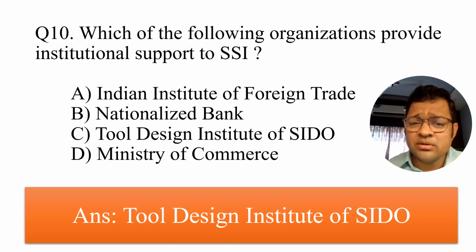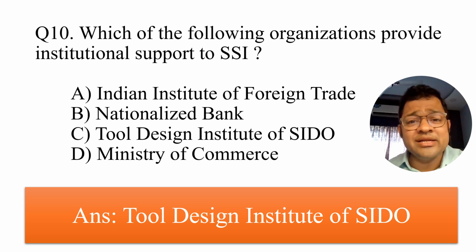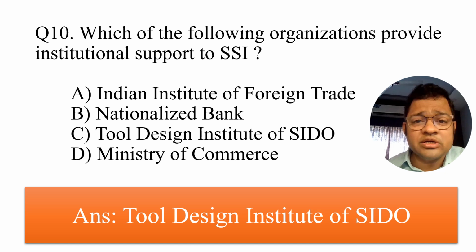Most important, you have to remember the objective of the different organizations, and second, in which year each organization was developed or created for the society. SIDO was established in 1954. NABARD was established in 1982. You have to remember all those things.